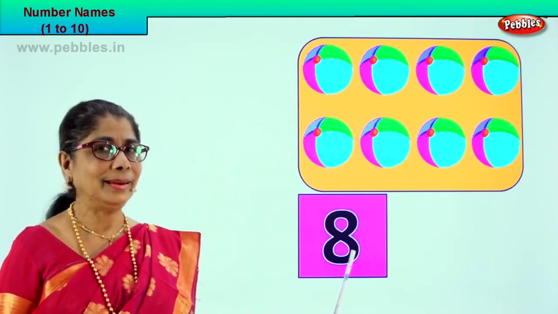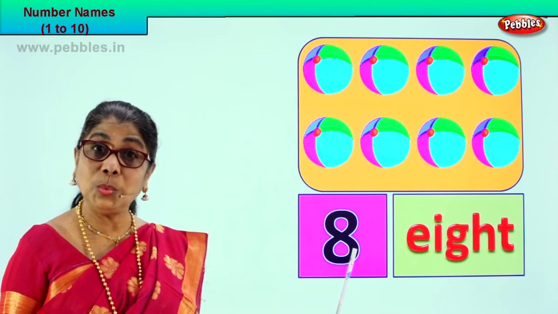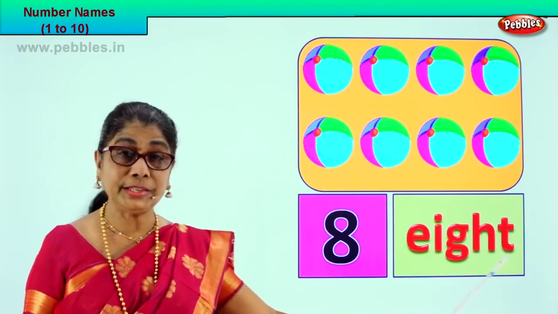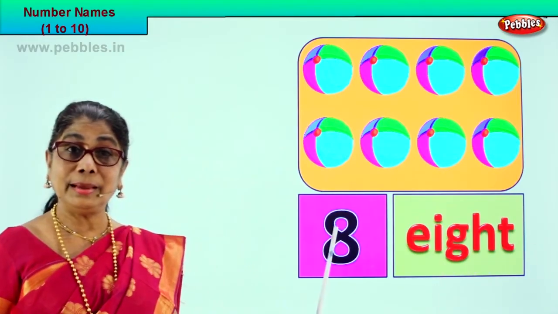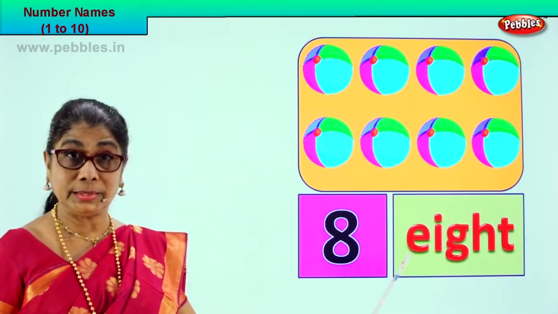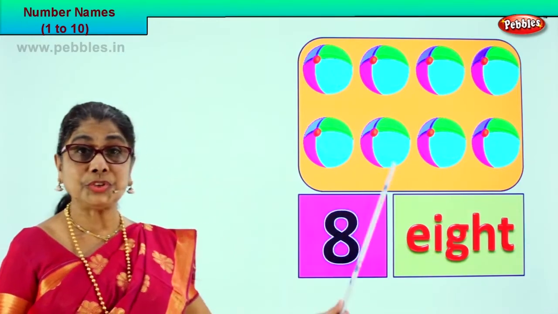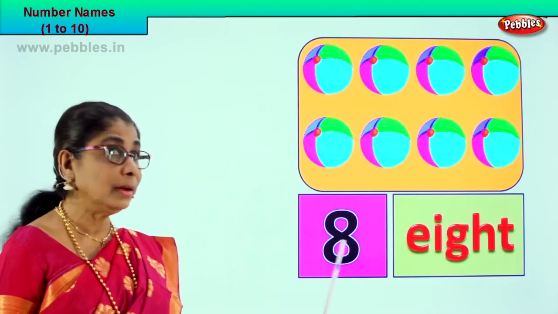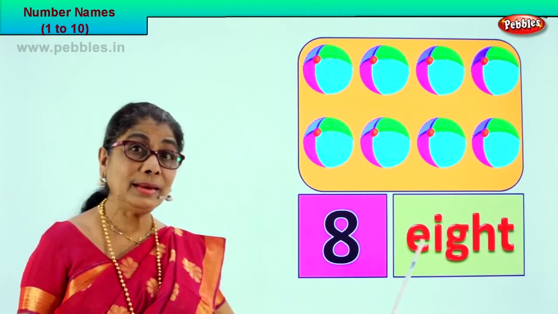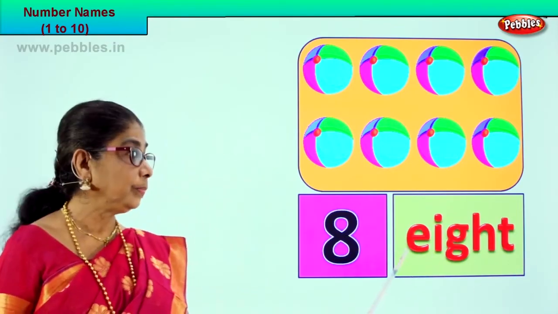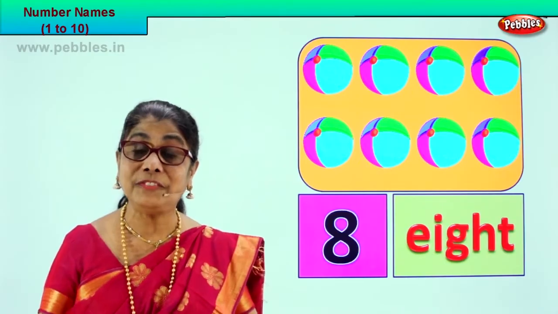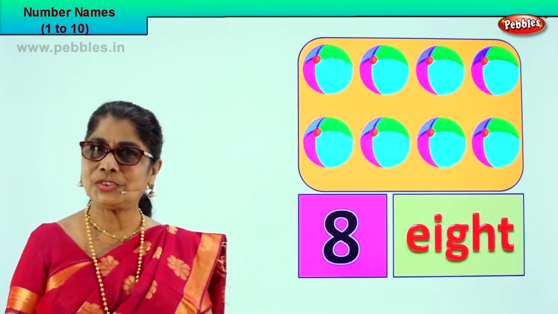How do we write number 8? How do we write in words? Look. E-I-G-H-T, 8. This is number 8 in words. These are 8 pictures. We represent it and we learn to write the number 8, and we learn to write the number in words. Spell it out. E-I-G-H-T, 8. Very good. Shall we go to our next picture?